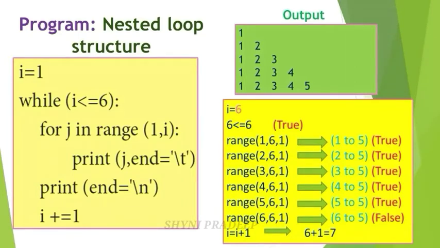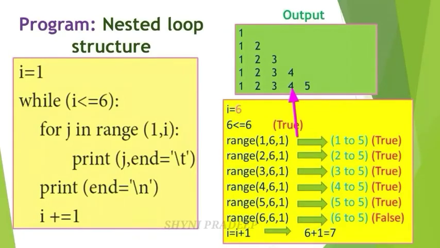Range, update one value. So this 2 becomes 3 and 6, 1. Here 6 minus 1 what? 5. Starting value 3. So you have to generate the list of values from 3 to 5. So this condition is also true. And so next print j. J means what? 3. End is equal to slash t. Give some white space. The cursor moves here.